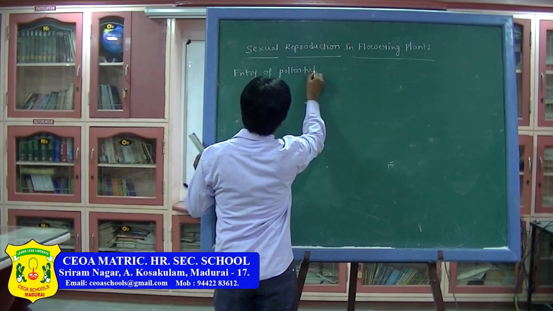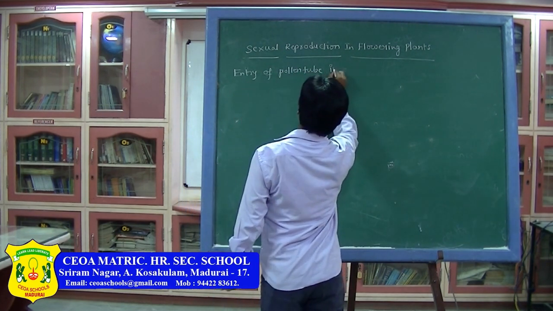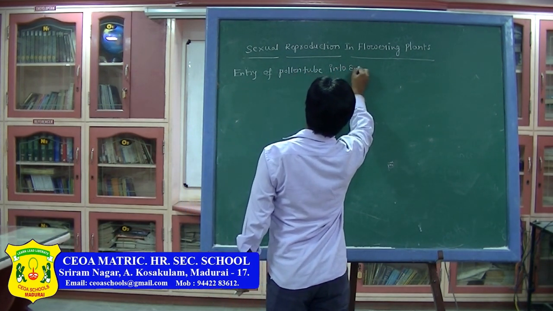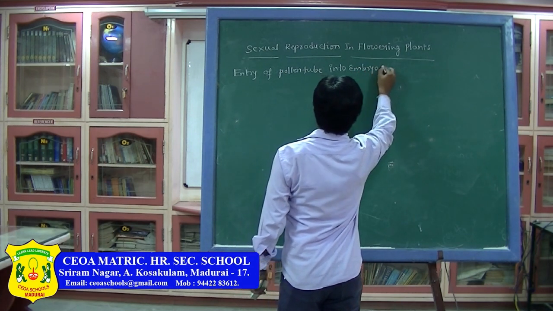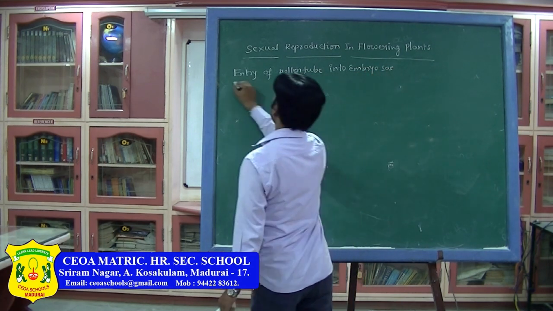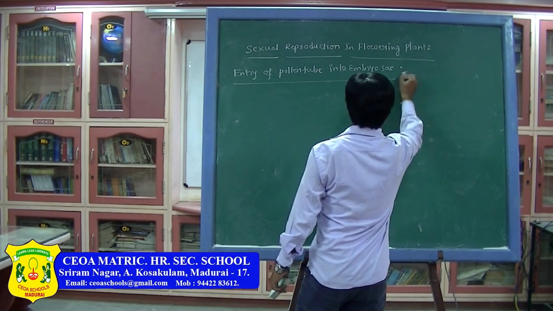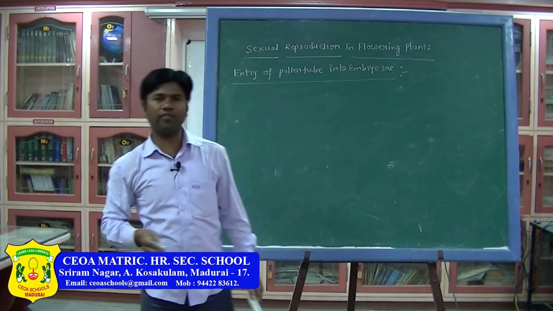The entry of the pollen tube into the embryo sac, if you see,